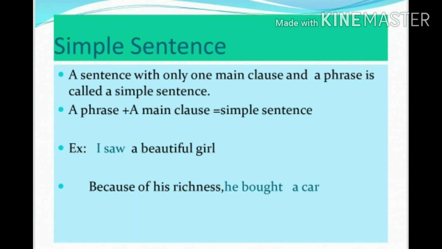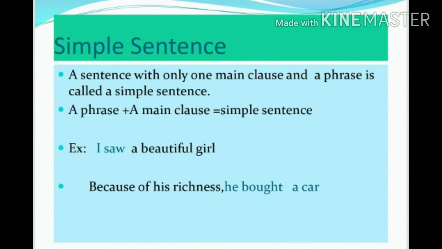Next, the first sentence type, simple sentence. A sentence with only one main clause and a phrase is called a simple sentence. A phrase plus a main clause equals a simple sentence. For example, I saw a beautiful girl. Here, a beautiful girl adds something else about the person. Second example, because of his richness, he bought a car.